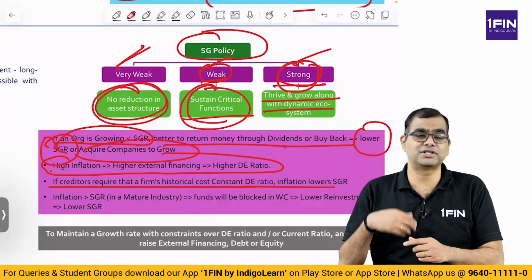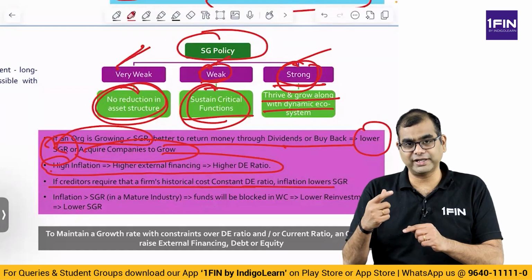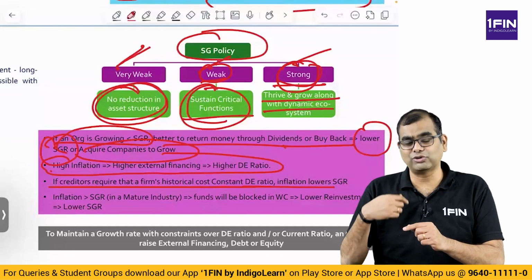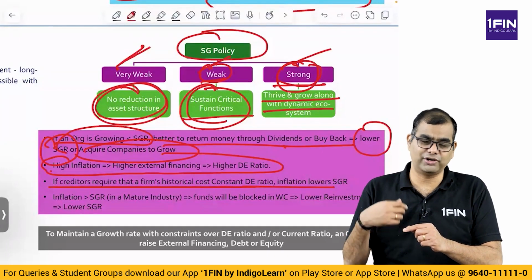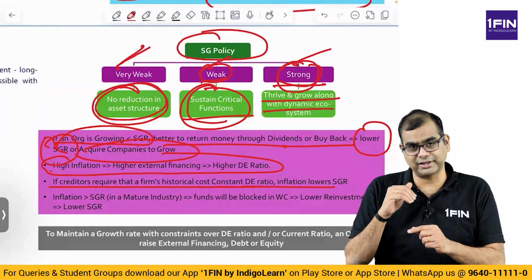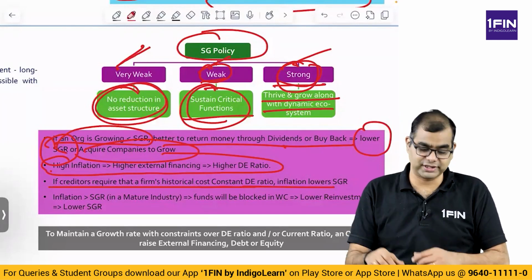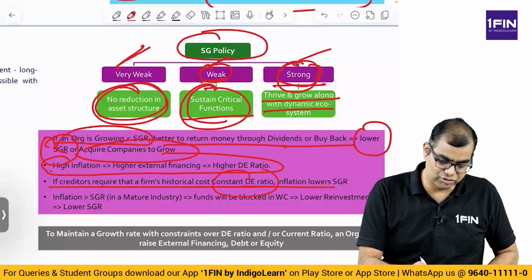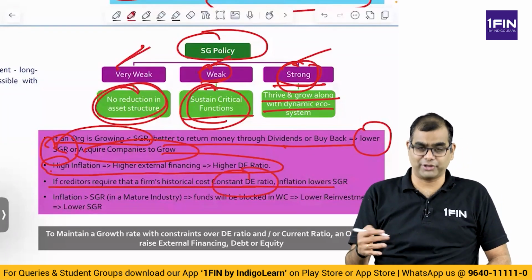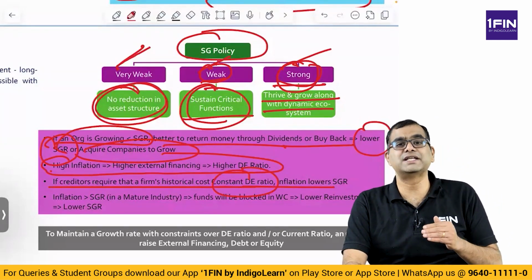Why is debt increasing? Because there is inflation, and for funding that high cost of goods, you have to necessarily borrow money or you have to raise equity. Typically, people resort to borrowing. When you borrow more, your debt equity ratio increases. When such a debt equity ratio consistently increases because of inflation, your SGR falls down.